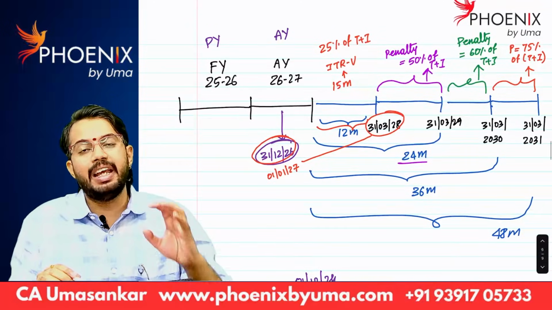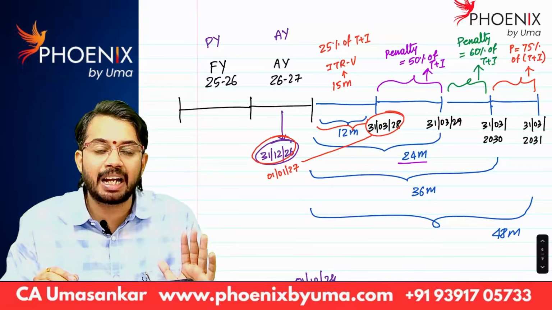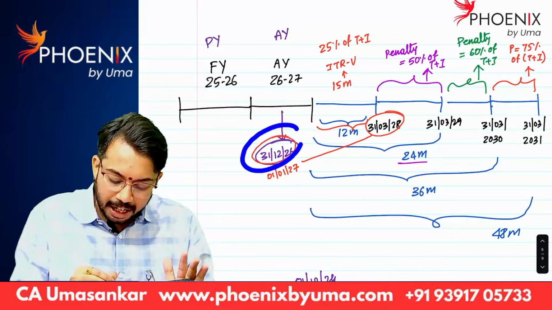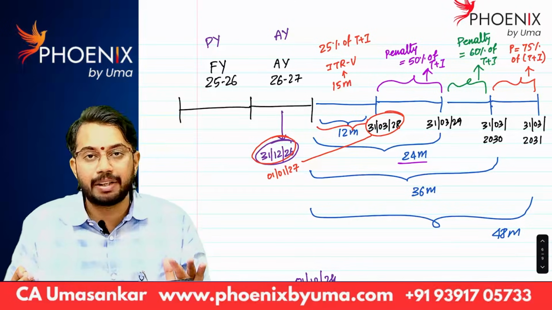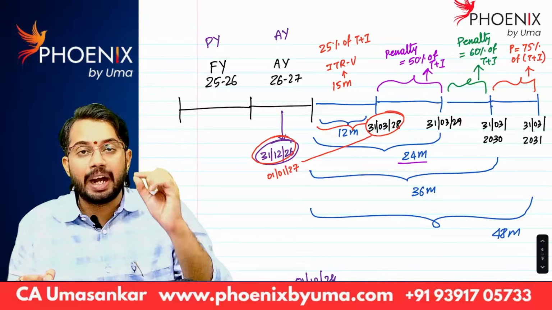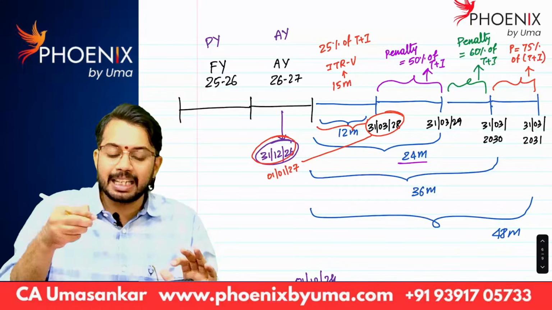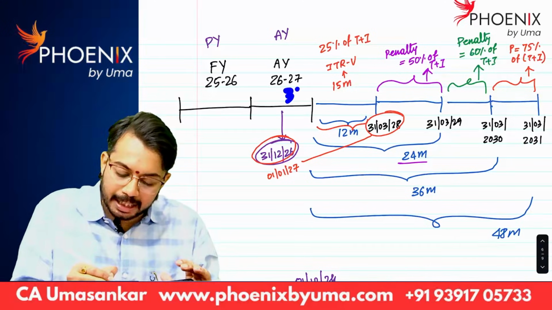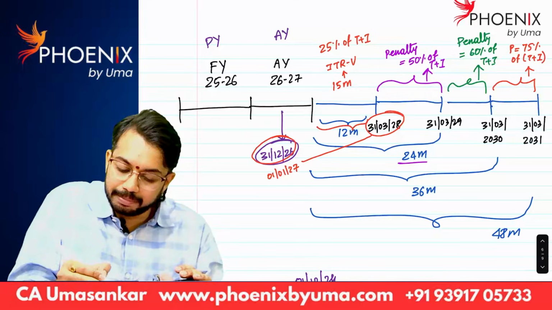Generally, what is the last date for filing belated ITR and revised ITR? The last date for filing revised ITR and belated ITR is 31st December 26. From 31st December 26 up to the end of 12 months from the assessment year. See, the assessment year is getting completed on 31st March 27, correct?